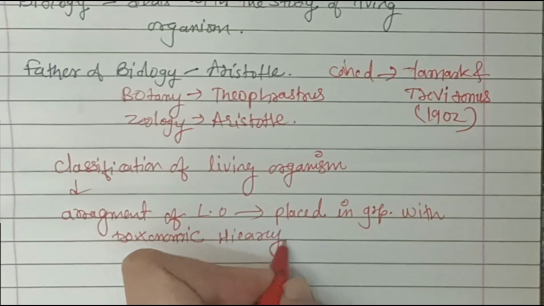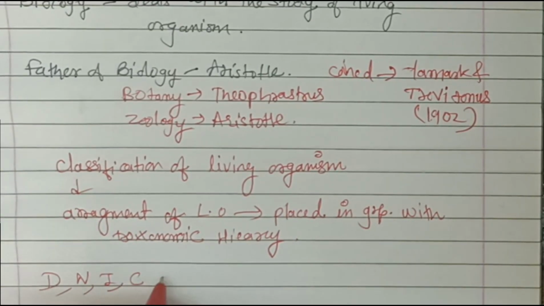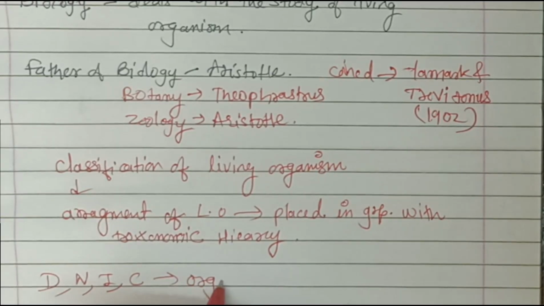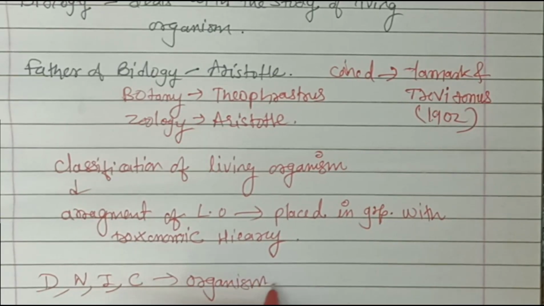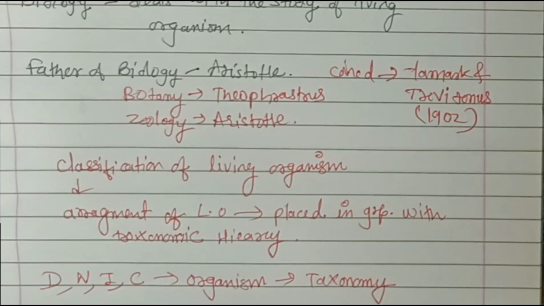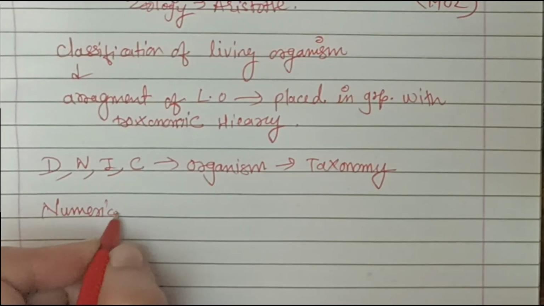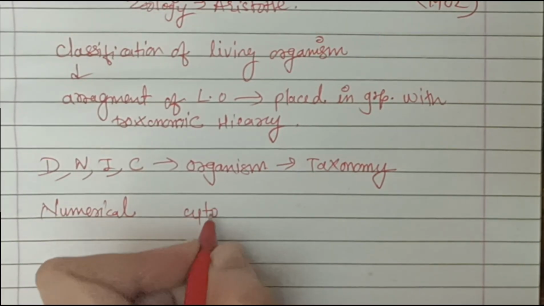And the branch of science that deals with all this is known as taxonomy. Description, nomenclature, identification, and classification of an organism is taxonomy. It can be numerical, cytotaxonomy and chemotaxonomy. These are the major branches of taxonomy.